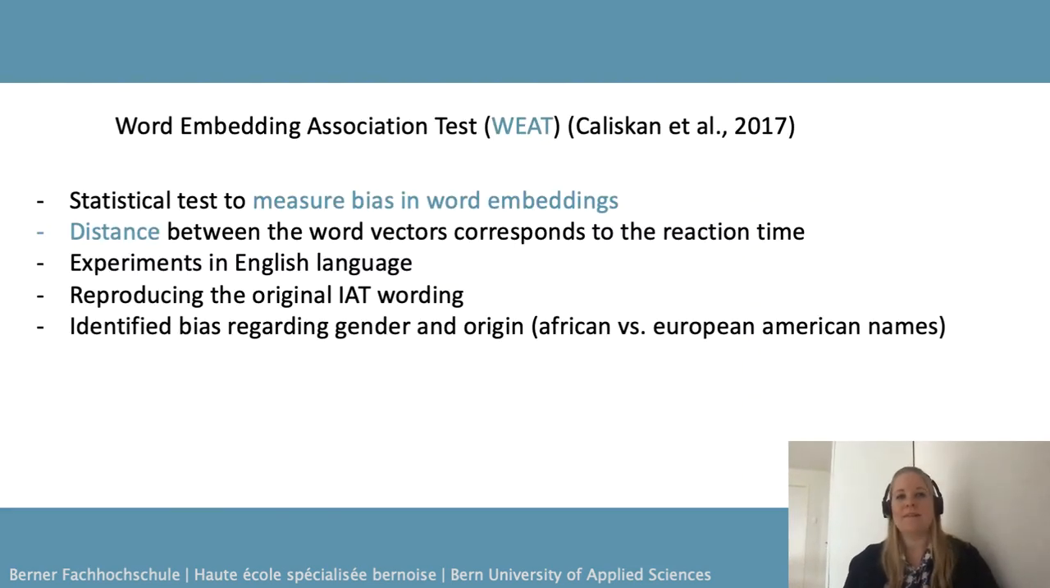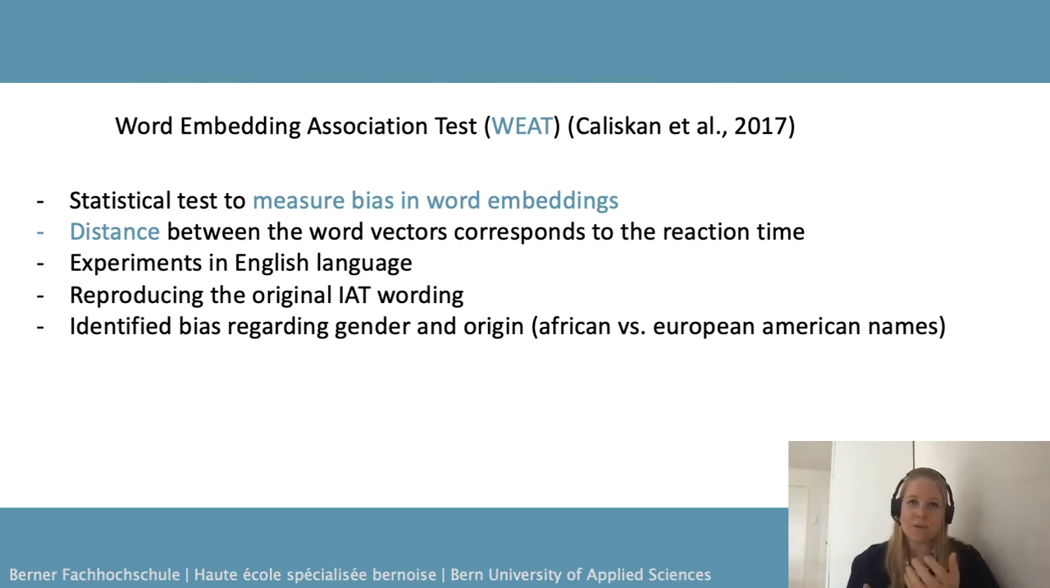Based on the implicit association test from psychology, the word embedding association test, WEAT, was created. The WEAT is a statistical test to measure bias in word embeddings. Here, instead of the reaction time, the distance between the word vectors is measured and compared.